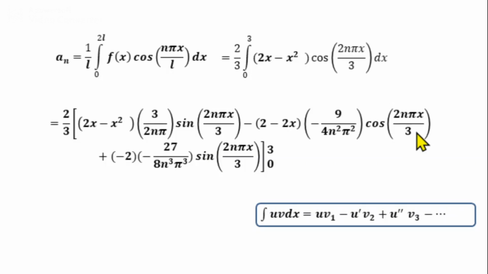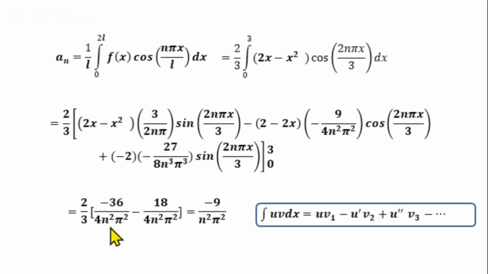Put x equal to 3. So we'll get cos 2nπ, and we know that cos 2nπ is 1. So at the upper limit, the middle term becomes (2 − 6) into minus 9/(4n²π²), that is minus 36/(4n²π²).